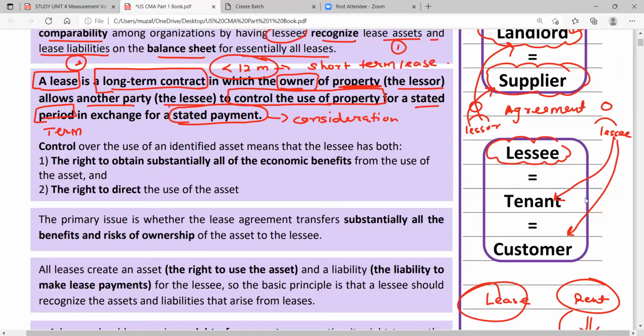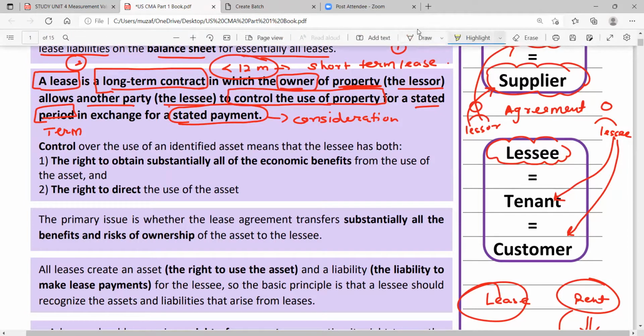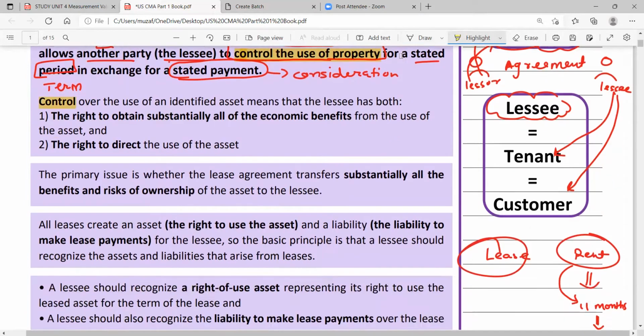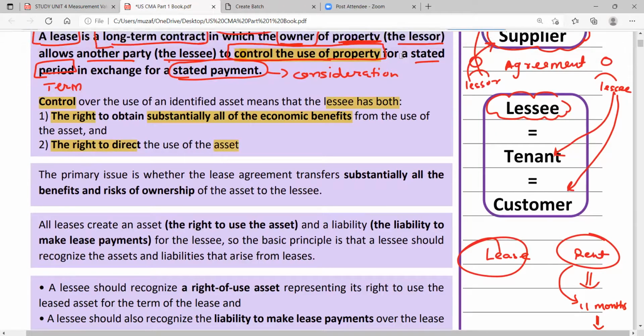Now, sir, here we understood the term control of use of property. So what is meant by control? Control over the use of an identified asset means the lessee has control over two things. First, the lessee has the right to obtain substantially all of the economic benefits from the use of the asset, and second, the lessee has the right to direct the use of it. If these two rights are in the hands of the lessee, then we can say that they have entered into a lease agreement.